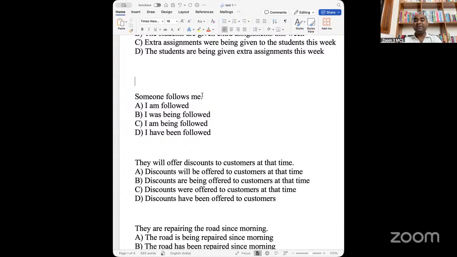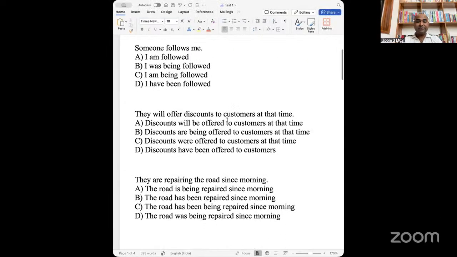"Was" cannot be. Why? Because it is present simple, and therefore A is the answer. This is called a shortcut. So whenever there is a shortcut, you just need to look at the option that has continuous tense, and we go with the continuous markers.